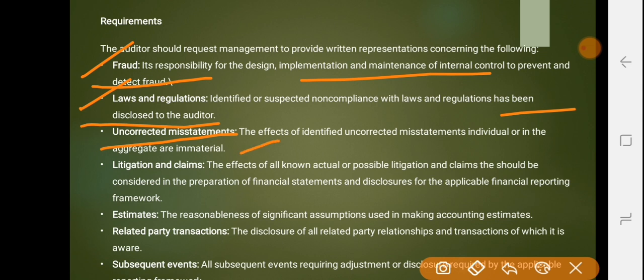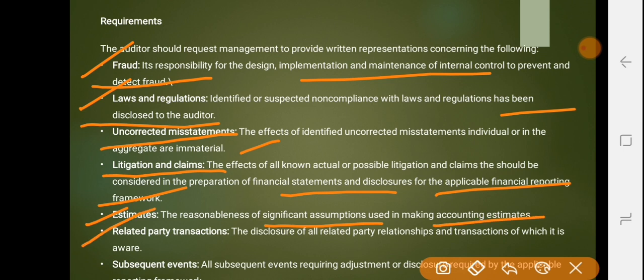Then uncorrected misstatements: the effect of identified uncorrected misstatements, individually or in the aggregate, is immaterial. Then litigation and claims: the effects of all known actual or possible litigation and claims should be considered in the preparation of the financial statements and disclosure in accordance with the applicable financial reporting framework. Then estimates: the reasonableness of significant assumptions used in making accounting estimates.